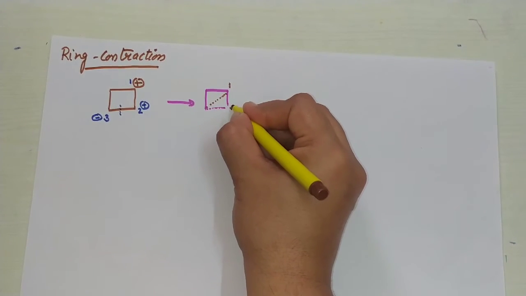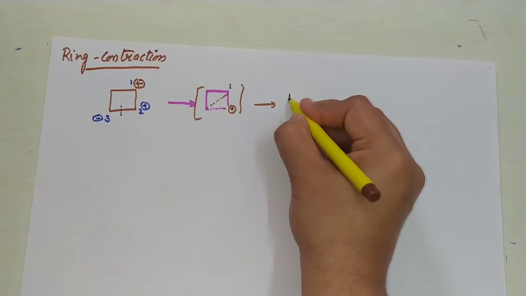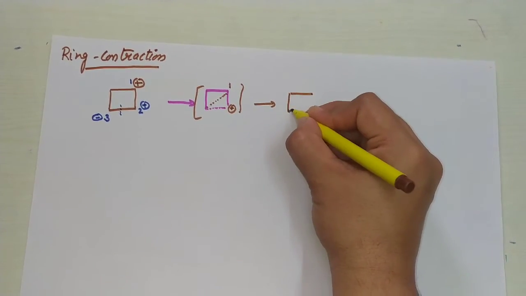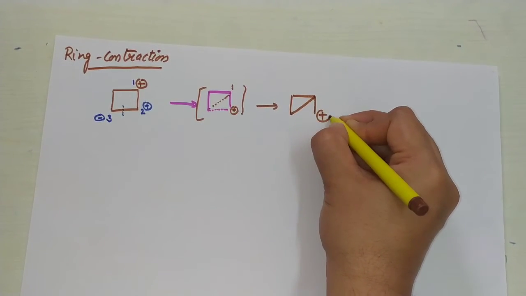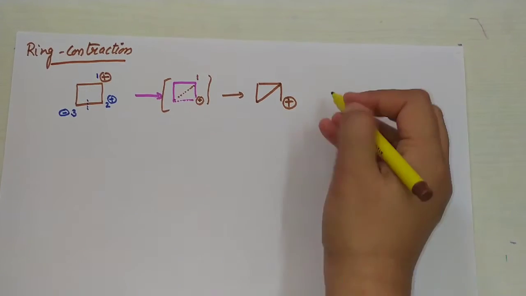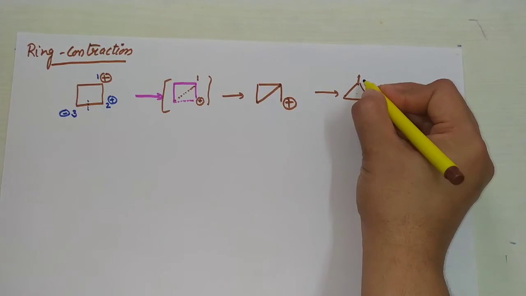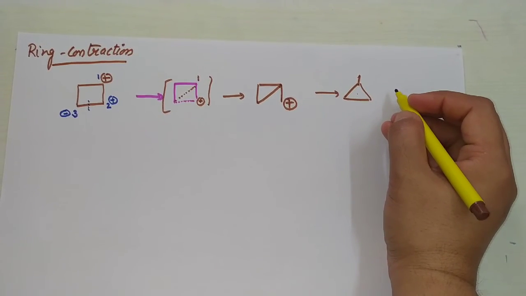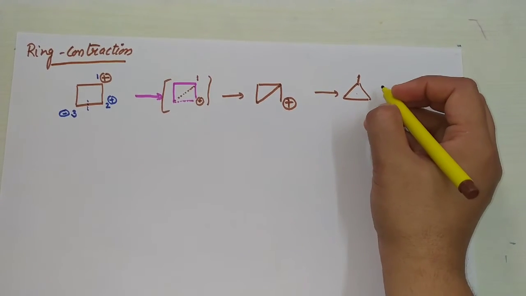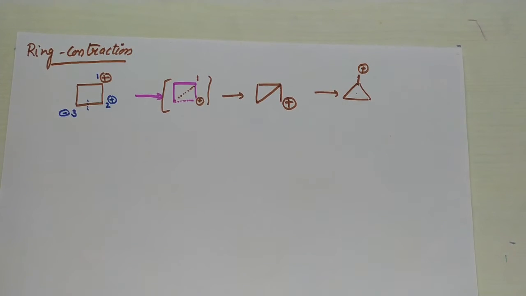ये ब्रेक होगा और इस पे क्या होगा, पॉजिटिव चार्ज. This is an intermediate. And how this takes place: ये बॉन्ड फॉर्मेशन हो गया और उसके बीच का बॉन्ड ब्रेक हुआ. This is positive charge. And it can also be written in simple form just like this. Okay, 1 2 3 and this bond and positive charge. So this is the positive charge. So this is a ring contraction.